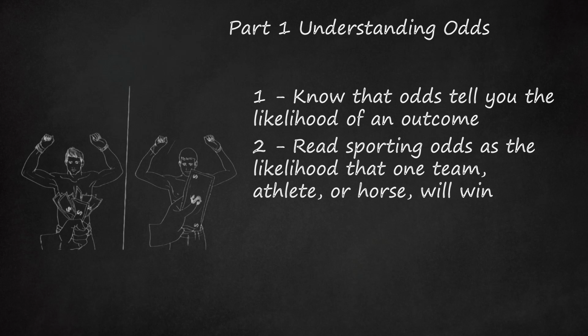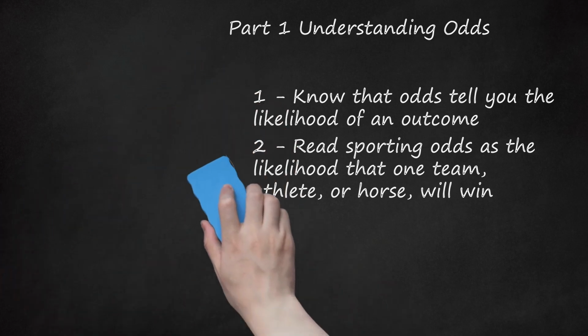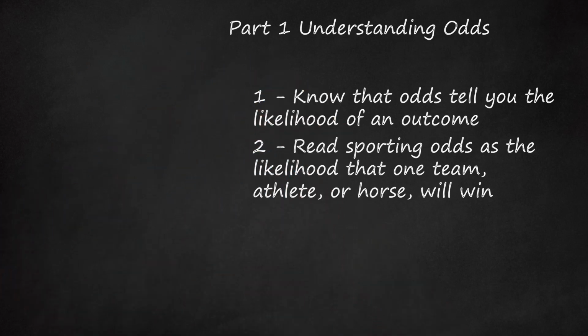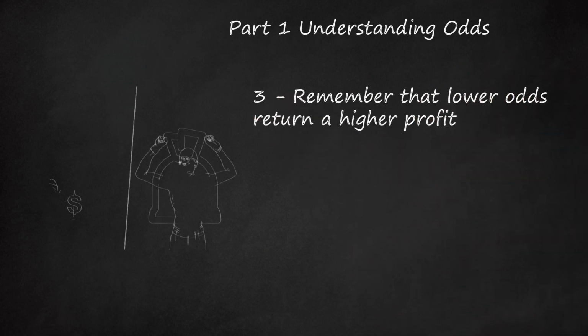Betting agencies use historical data and team statistics to predict who is more likely to win. Whoever has the highest odds is considered the favorite. If the odds are low, it means that event is not likely to occur. 3. Remember that lower odds return a higher profit.